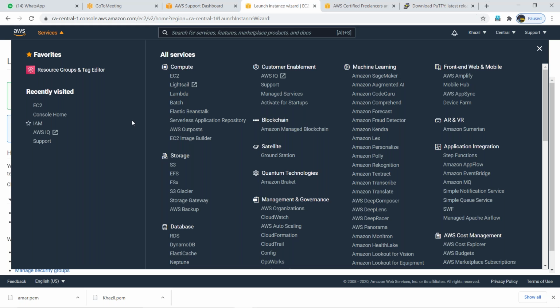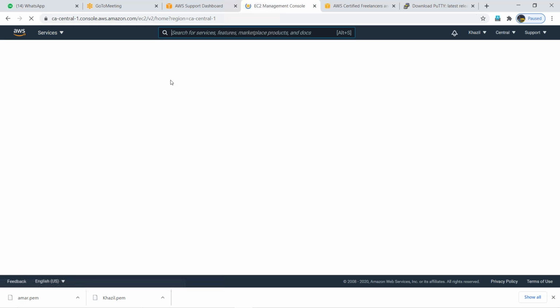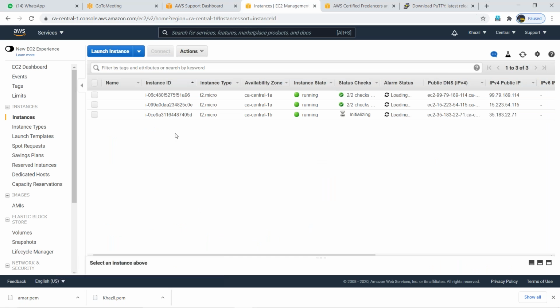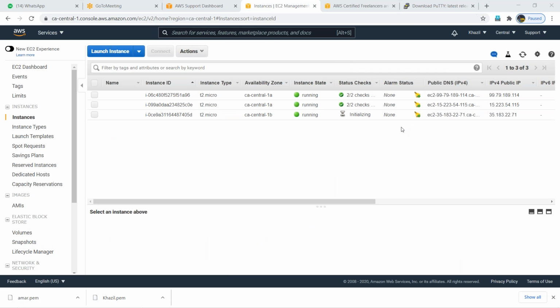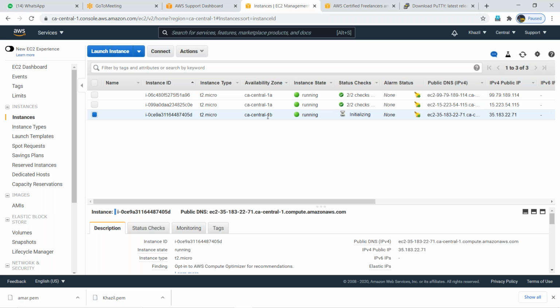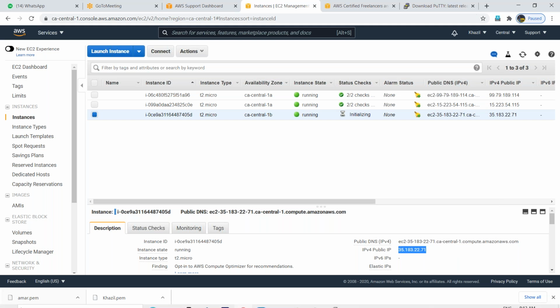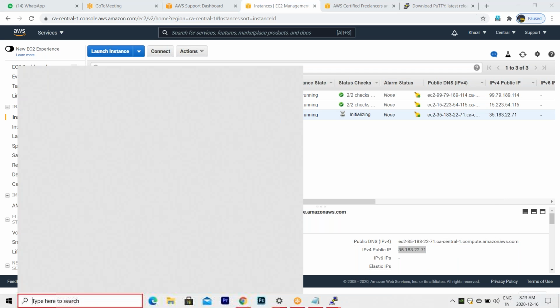Go to EC2. Now we log into the third server. No key generation required, because already we used existing key pair. Right? So already we generated a private key. The same key I can log in. I can use now. Select that third server. So it's initializing, means this is the server. Select the IP address. Directly you can open Putty now. You no need to go with Putty generator, because I used old server.